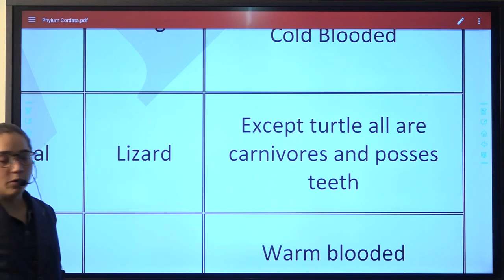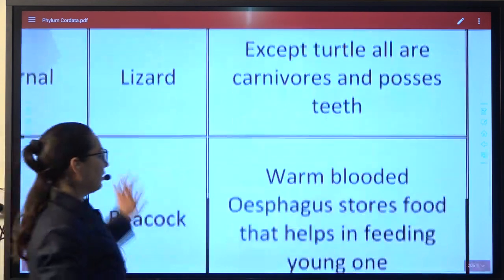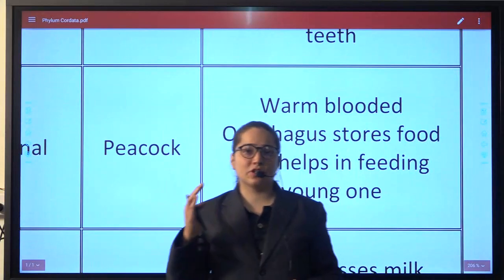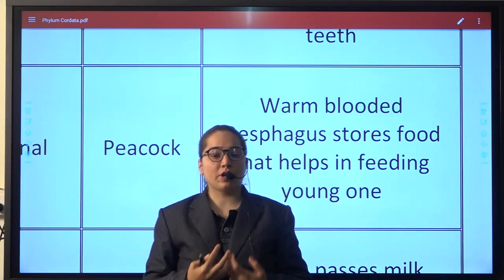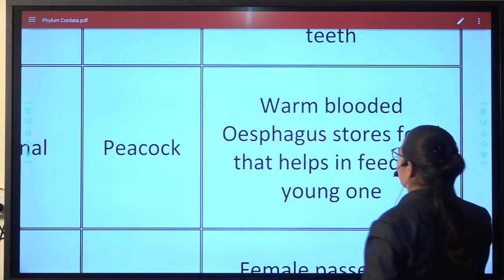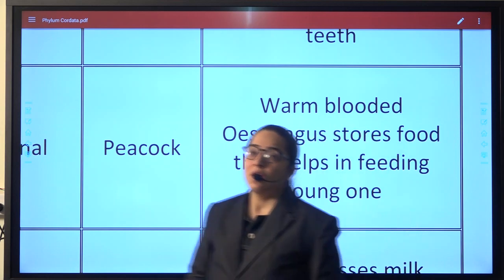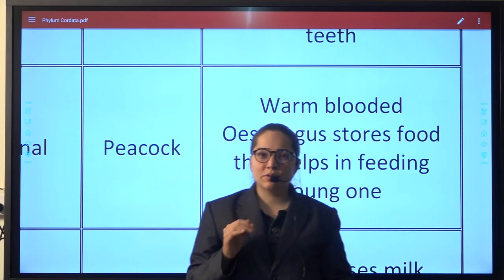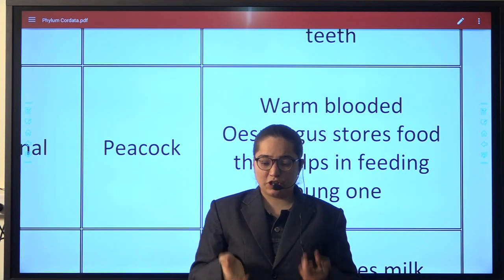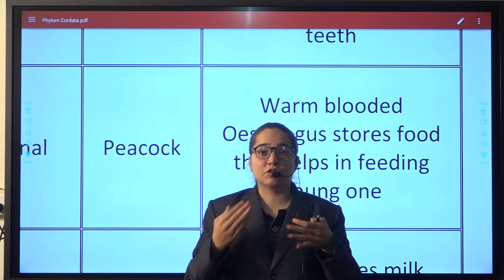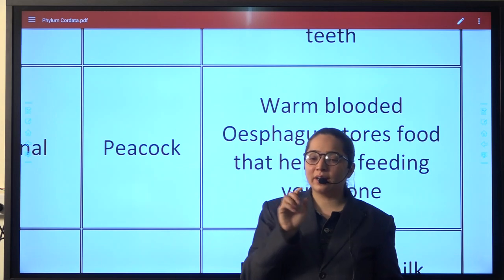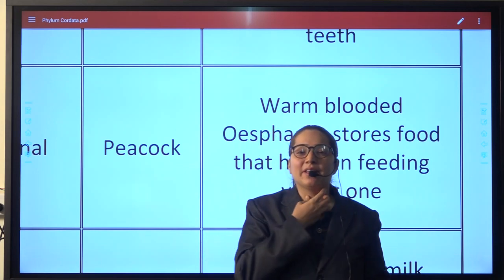Okay, so I hope you have noted down. Next is about the aves. They are warm blooded, that means they can change their body temperature and they can try to resist or survive in the changes. Then they have an esophagus where it will store food and that helps the young one for feeding. Many times you might have seen कि कोई भी bird है, they constantly chew. If you put grains, they'll chew, put them in their mouth, and when they go to the young one, they keep everything in the esophagus.